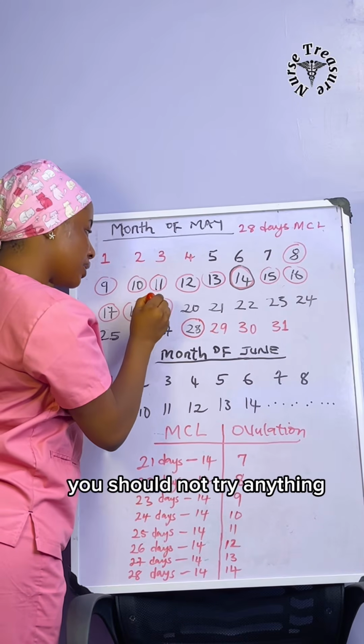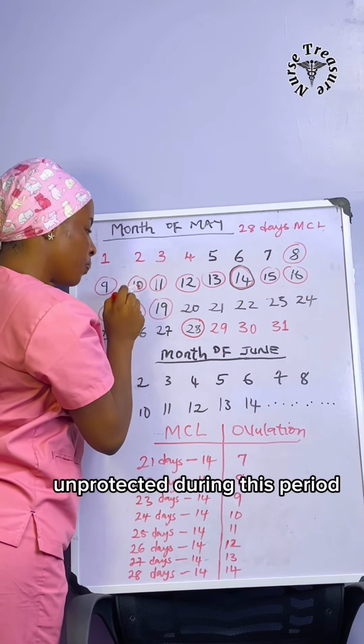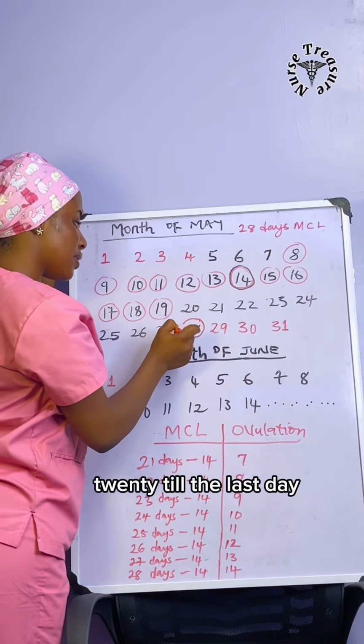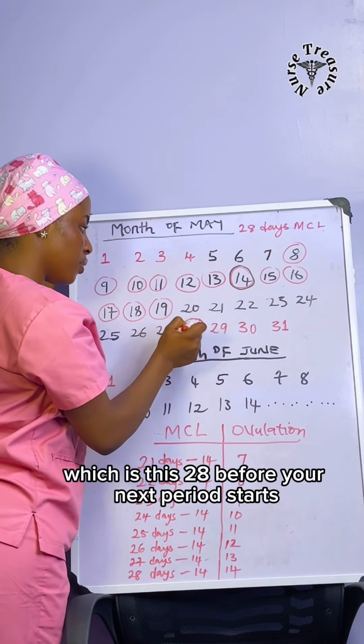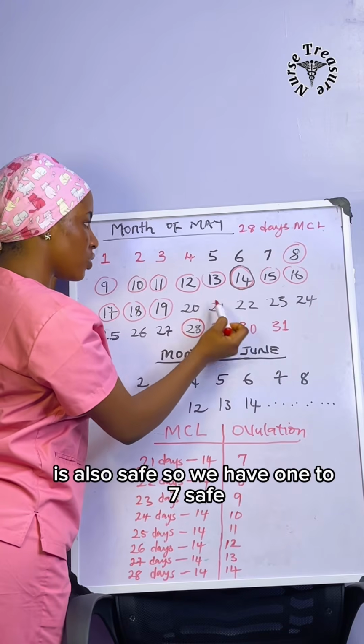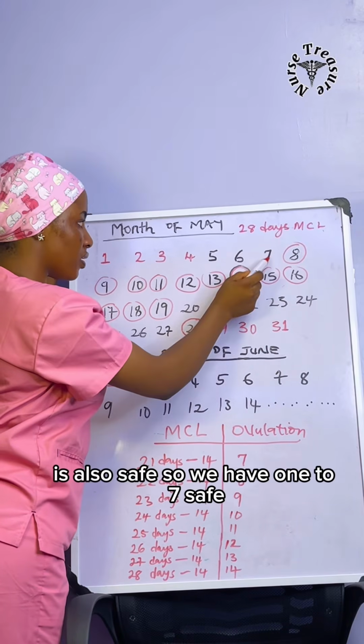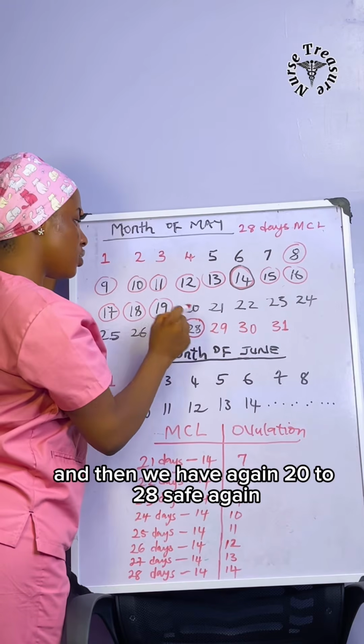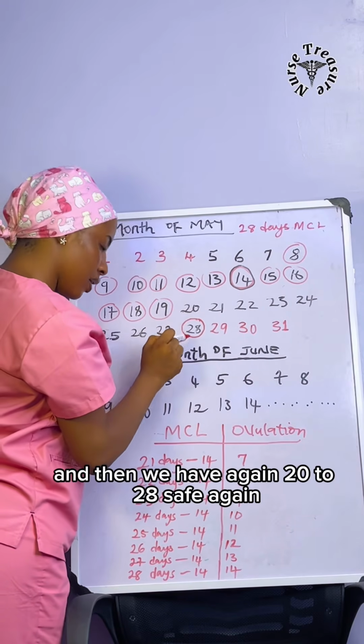You should not try anything unprotected during this period. And then starting from day 20 till the last day, which is this 28th, before your next period starts, is also safe. So we have 1 to 7 safe, we have 8 to 19 unsafe, and then again 20 to 28 safe.